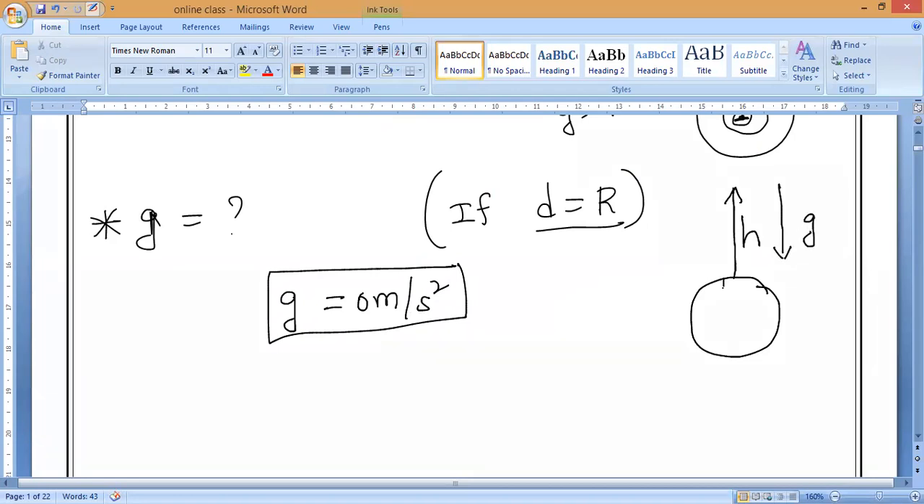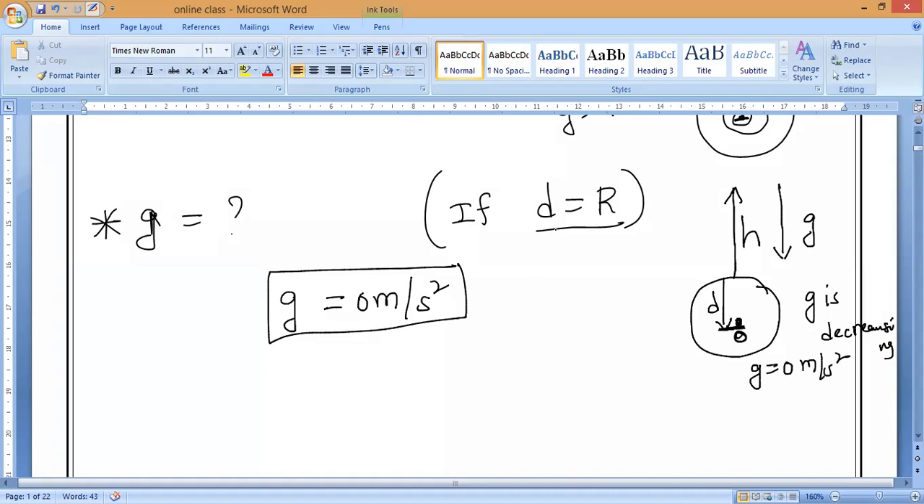In the same way, if you keep on going down, if depth keeps increasing, then also the g value is decreasing only. Do you understand? Yes, sir. So when you reach the center of the earth, g will become 0 meter per second square.